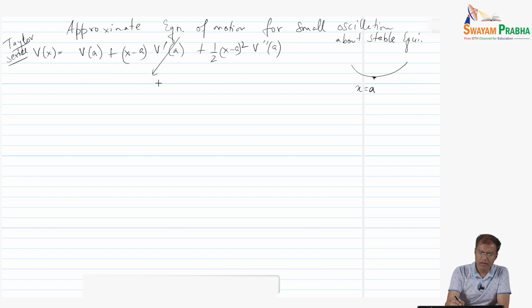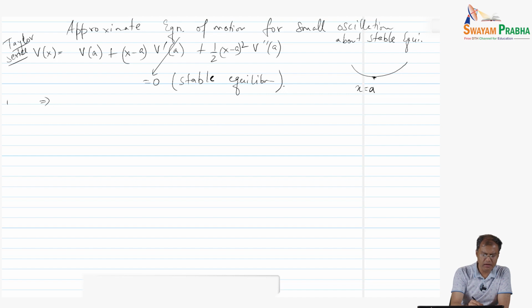So we get that V prime is 0 because it has to be one of the minimum or the maximum point, so a point of stable equilibrium. And so my total potential comes out to be V of a plus this quantity.